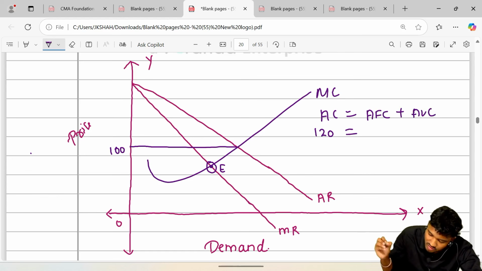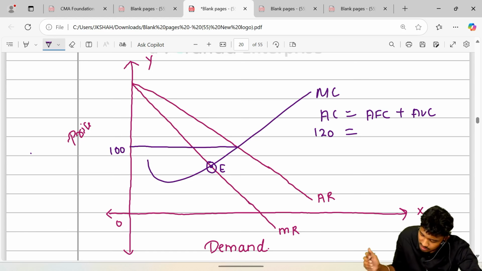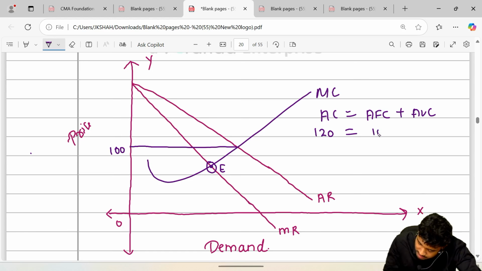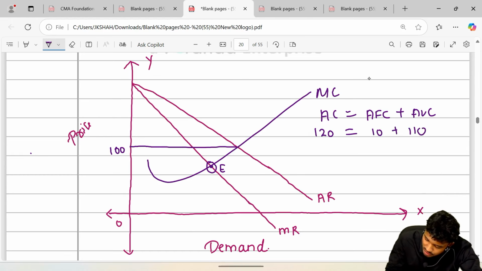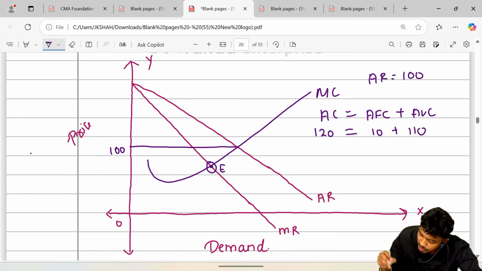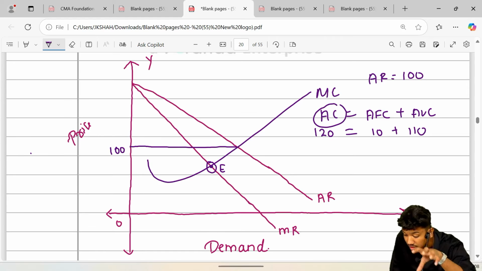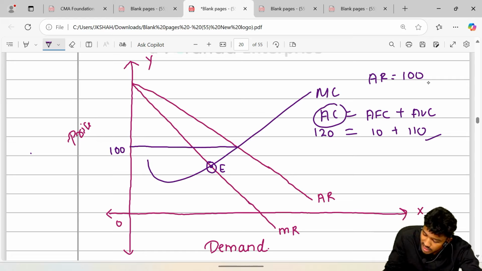Now fixed component is something, let's say for example 10, and variable component is 110. So now you tell me, in your pocket you are getting how many rupees? I am getting rupees 100, and you spend how much to produce a unit? I spent rupees 120. So basically I'm in loss, but actual for the purpose of producing that वड़ा पाव उसके लिए कितना पैसा गया था? It was actually 110. तो 110 आ रहा है क्या सर?